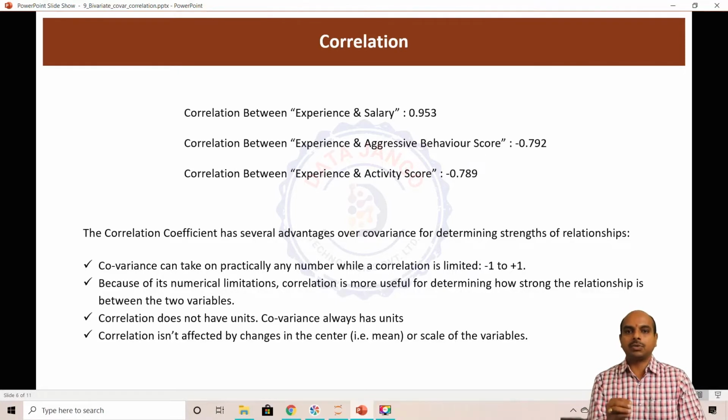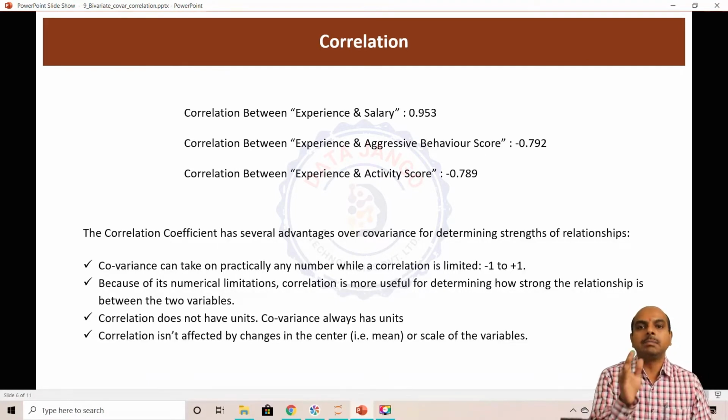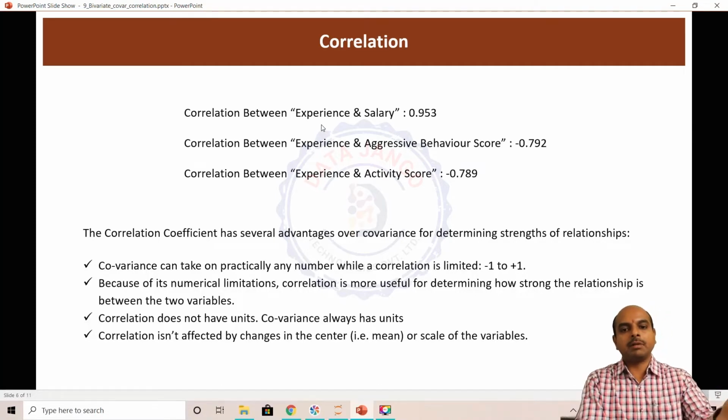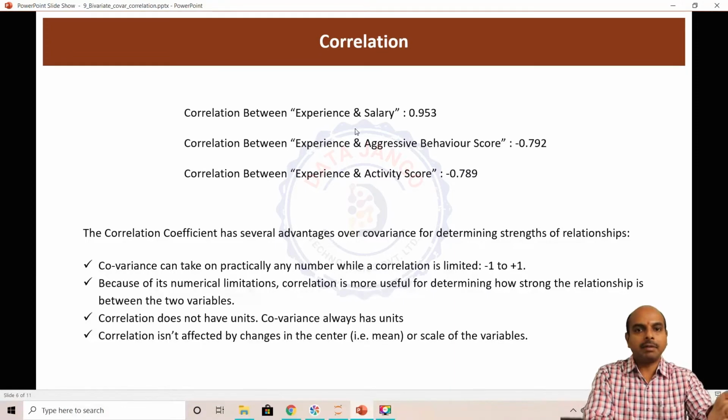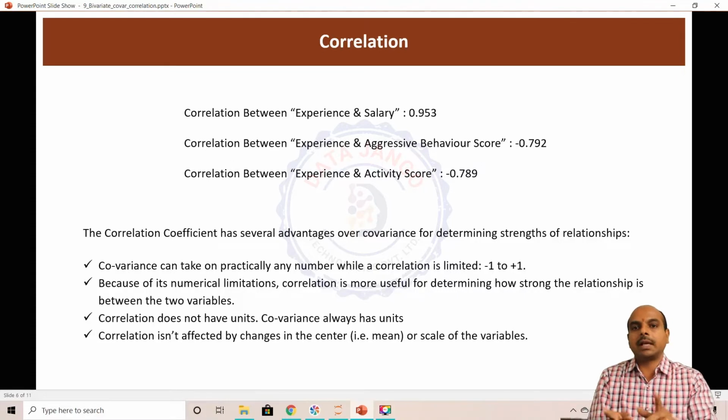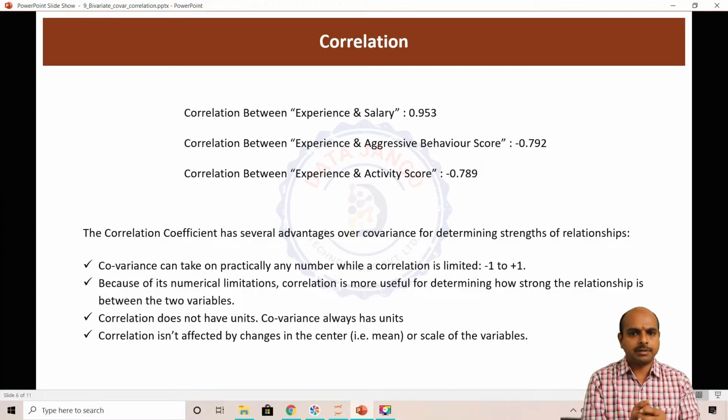So with this correlation coefficient, you can actually identify the important features that can predict the target variable. If you have to build a model which needs to predict salary, and there are different numerical variables in your data set, and you want to identify which feature is important, you can calculate correlation between salary and the other features and understand. This is individually for one input variable to target variable relationship, but all together the effect may be a bit different. In multiple linear regression, we have seen that a little bit, right?